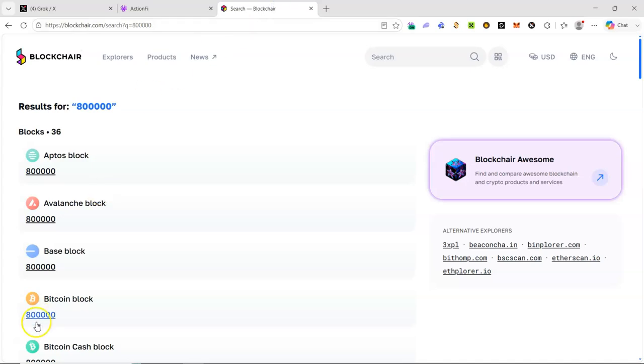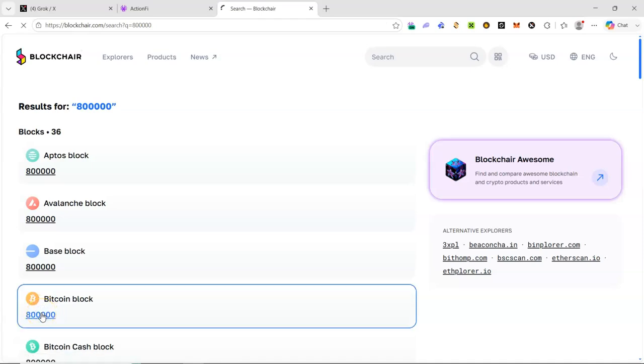So once it has entered, this block number is on the Bitcoin blockchain. You see here there are a lot of blockchains that have been displayed starting from Aptos. So we are interested in the Bitcoin block.